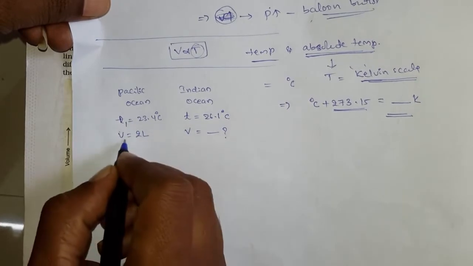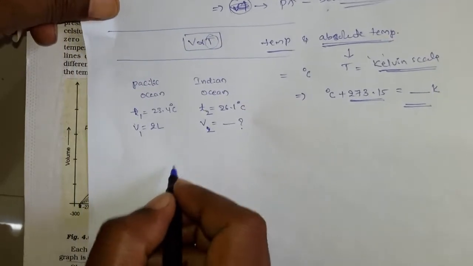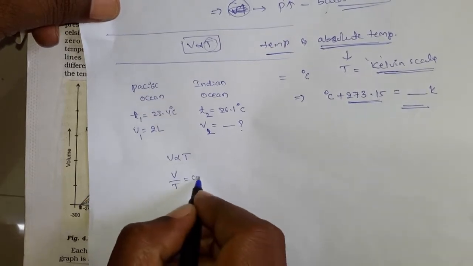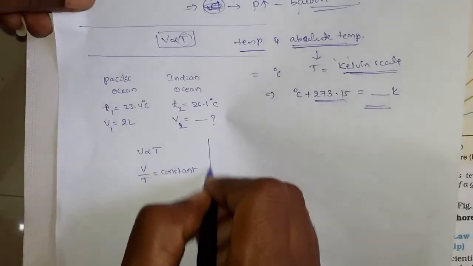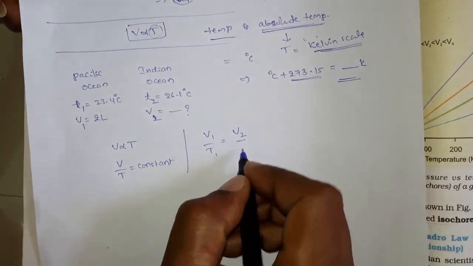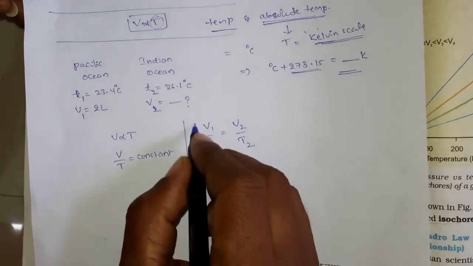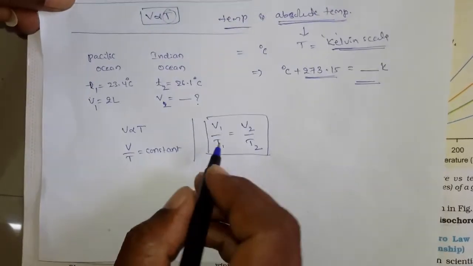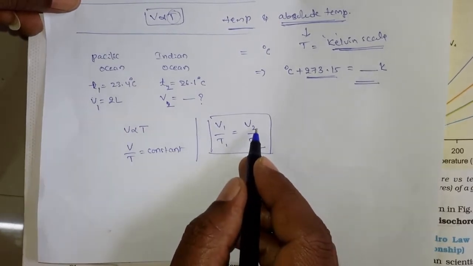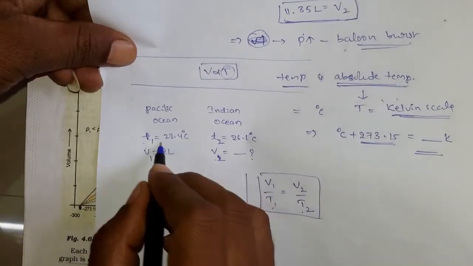You assume it as T1 and V1, then T2 and V2, okay. And what is the relation? According to Charles law, V is directly proportional to T, or V by T is equal to constant, right? Or else there is one more relation, V1 by T1 is equal to V2 by T2. So you can use this relation, right? So here we have V1, T1 and T2, but we don't know V2, right? Okay, so will we take T1 and T2 directly?